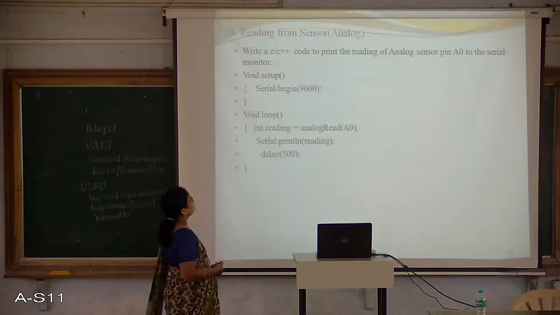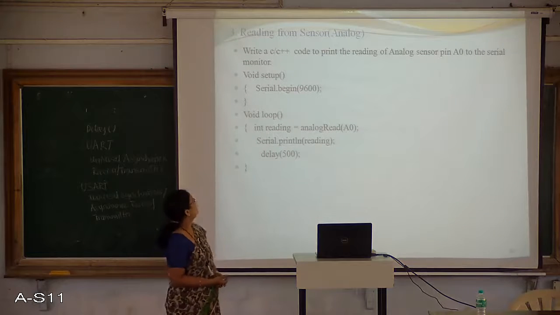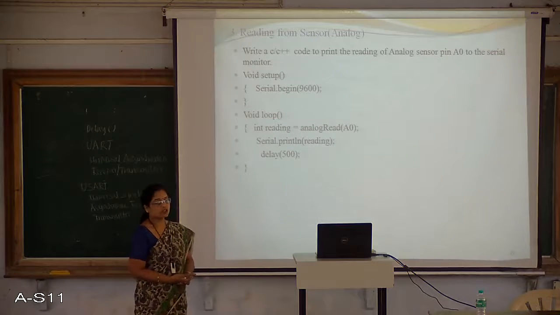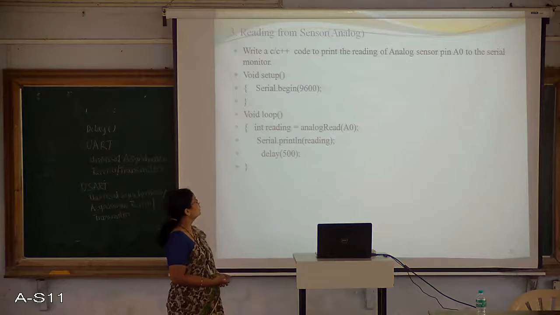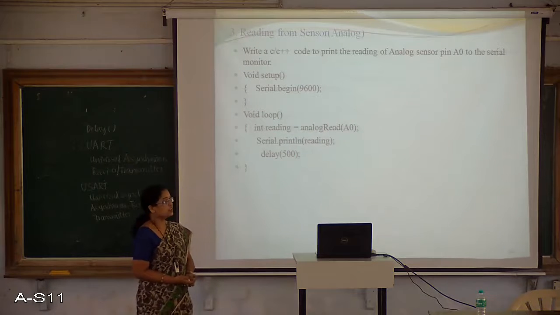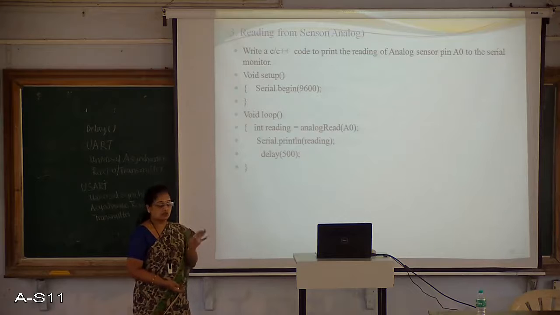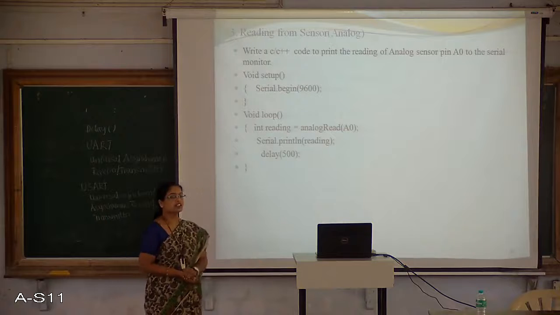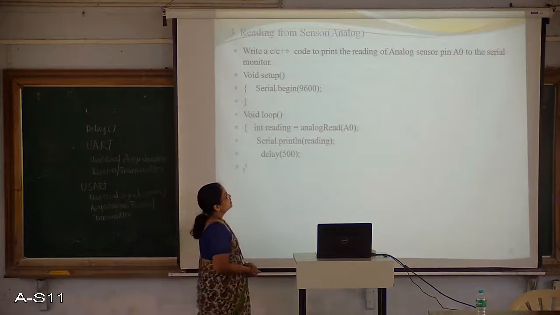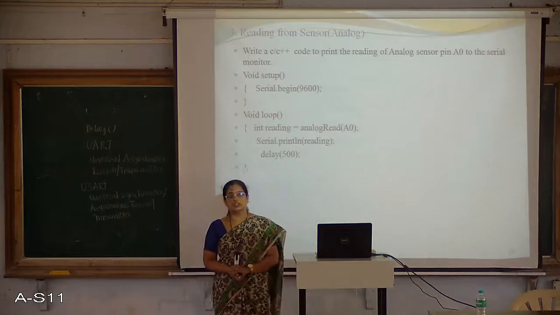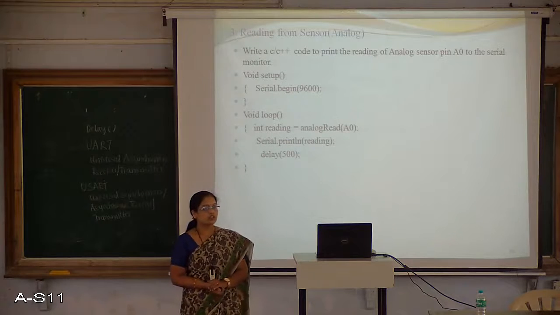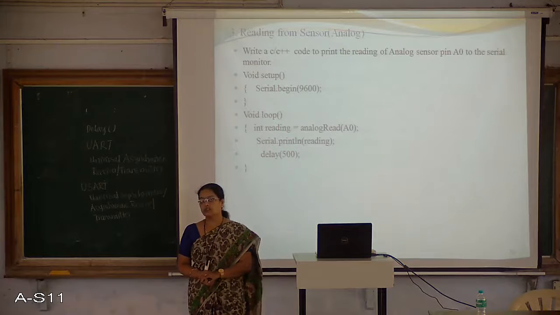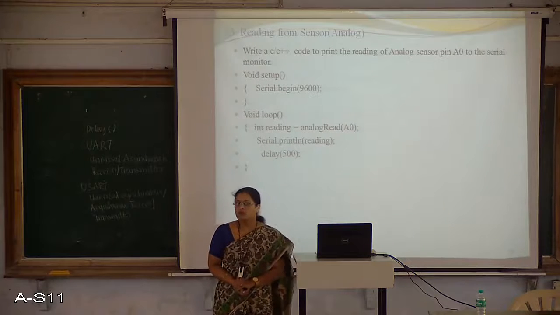Now let us see, the program again starts with a setup function, and in this we again set the baud rate using the serial.begin function. Then that is followed by the loop. In the loop, the sensor will continuously be sending the data. For that, it makes use of a variable called reading. The reading is an integer type variable where the input through the A0 pin will be stored. The analog sensor will always be sensing or reading some physical quantity from the environment.